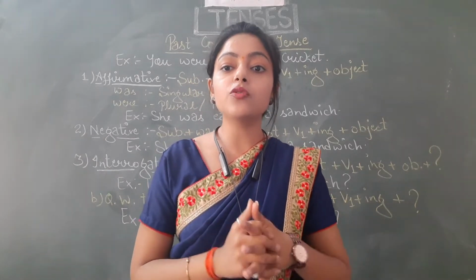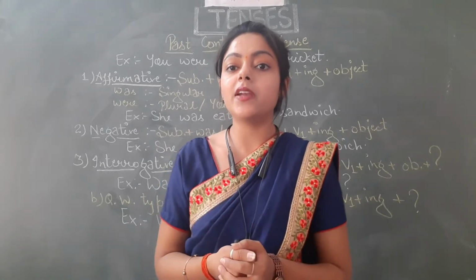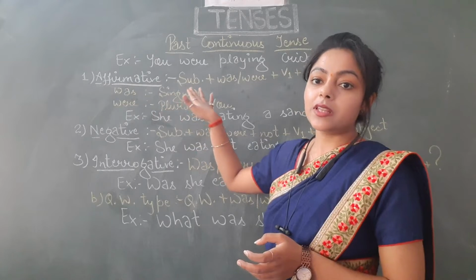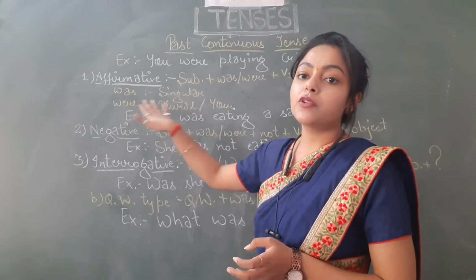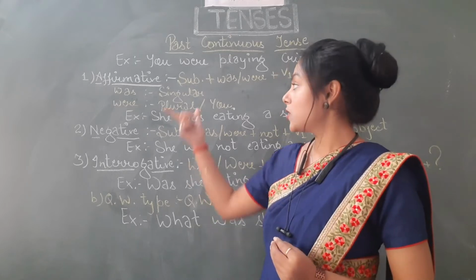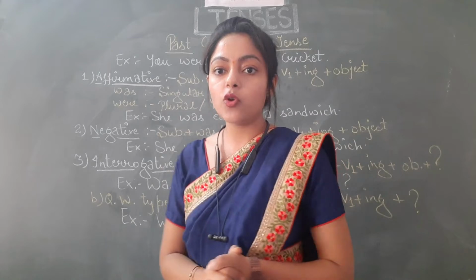I hope that you know where you have to use was or were, but let me just explain it. Was you have to use with singulars and were you have to use with plurals. But there is an exception, and what is that exception? With you, you will always use were. So I hope it is clear to you.